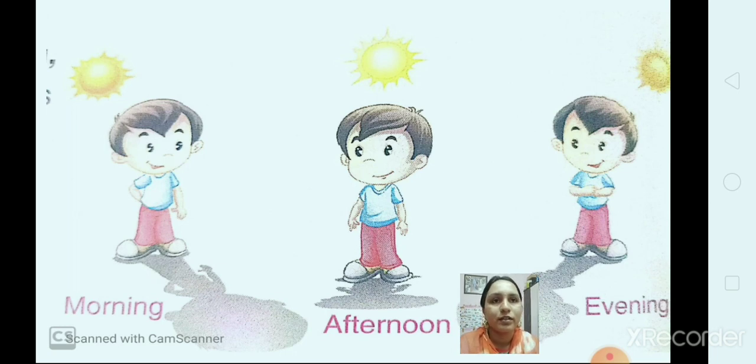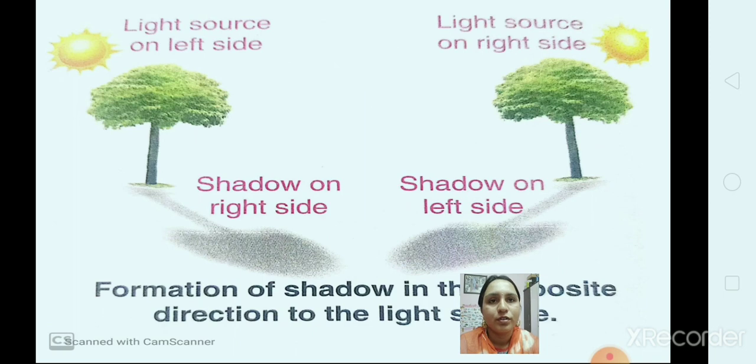Okay, as I told you, shadow is always formed in the direction opposite to the source of light. If the light is falling on an object from the left side, the shadow is formed on the right of the object. Here you can see the object is a tree, and the source of light is the sun on the left side of the tree, and you can see the shadow on the right side.